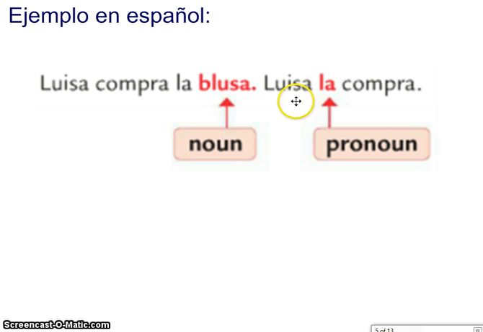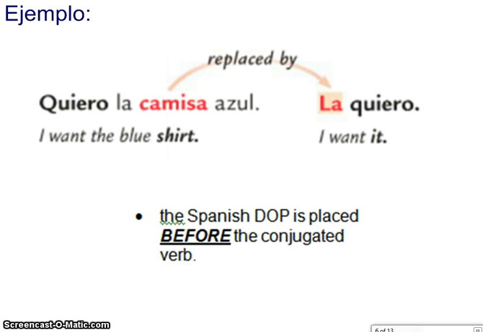It's la because the word la replaces la blusa, which is feminine, and it's singular. Here's another example. Quiero la camisa azul. That means I want the blue shirt. If you want to say I want it, and it is referring to that shirt, it's la quiero. Or you could say yo la quiero. The reason why it's la is because it's la camisa, feminine and singular.